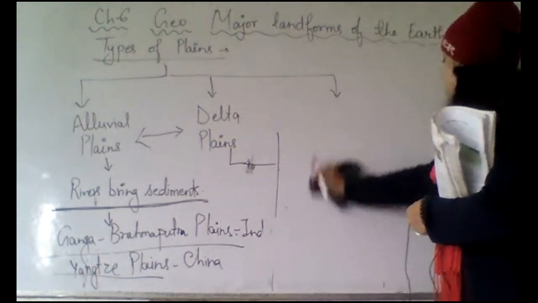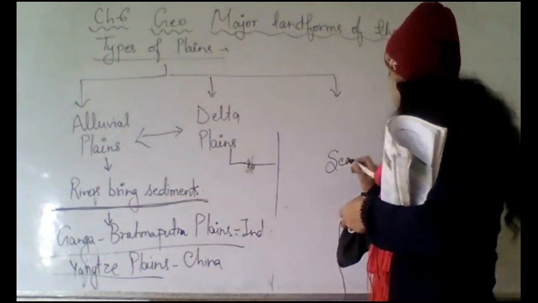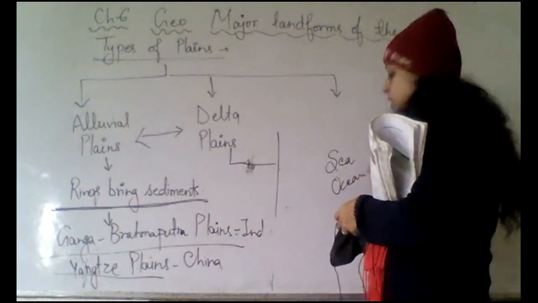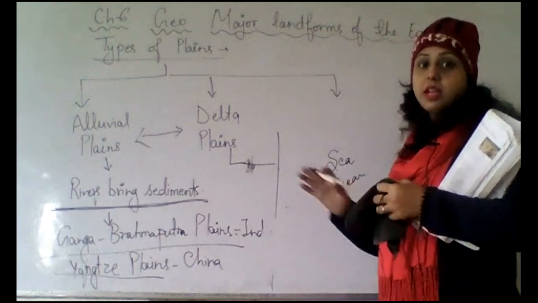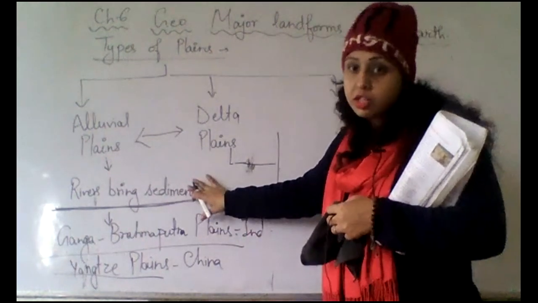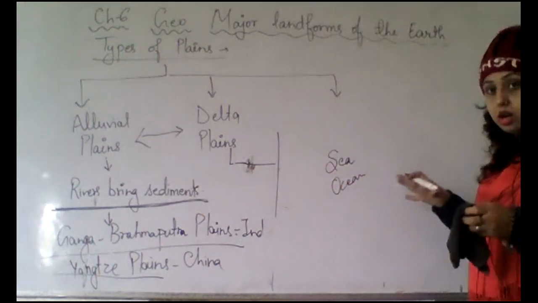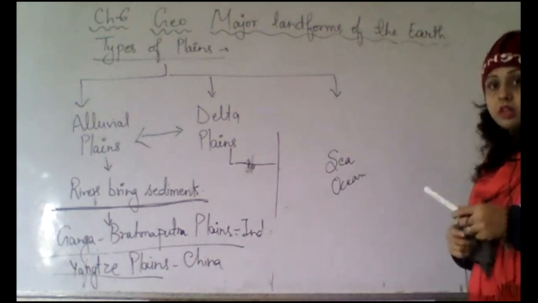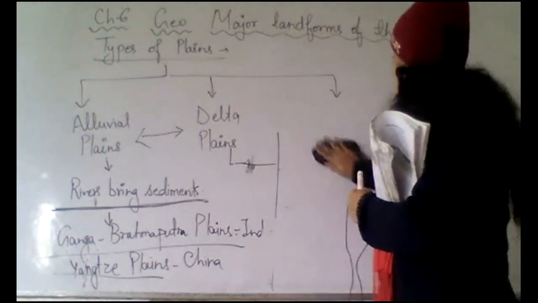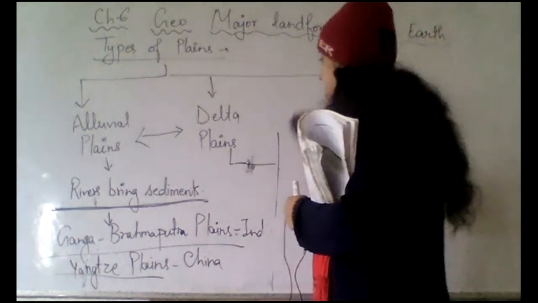So they basically develop on the shore or coast of sea or ocean. Till now we have seen these two developed with the rivers, but these develop on the shore of the coast of sea or ocean. Okay, so you need to keep this in mind.